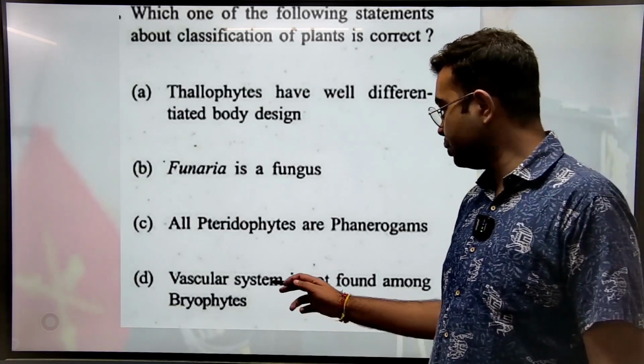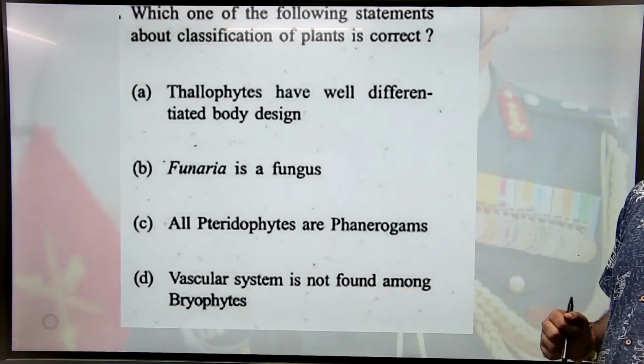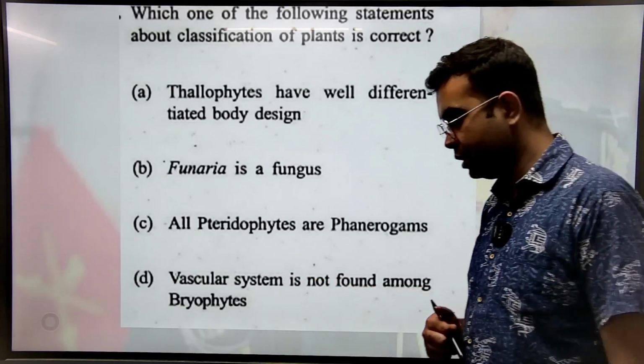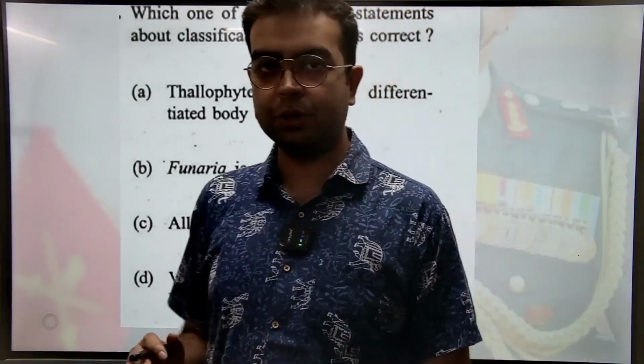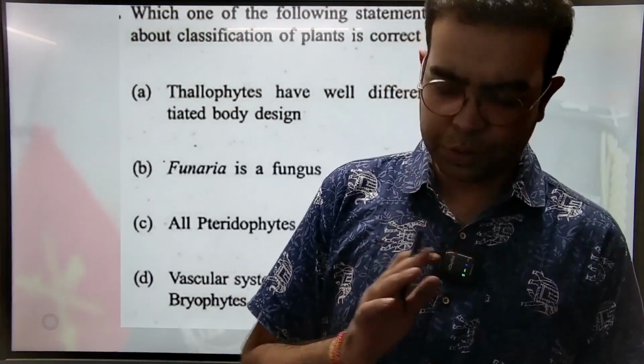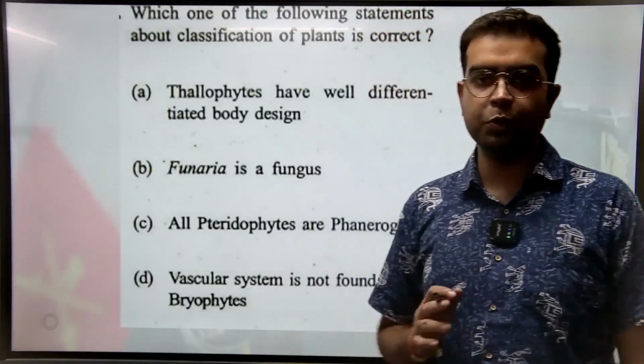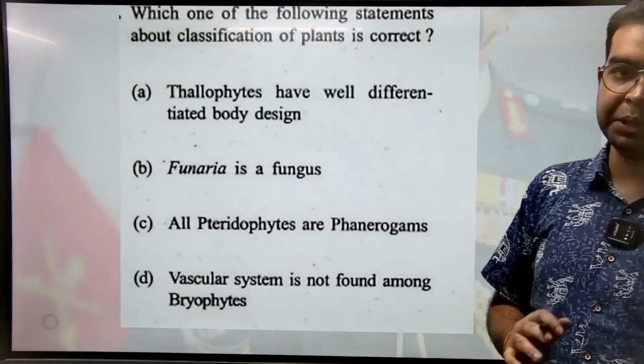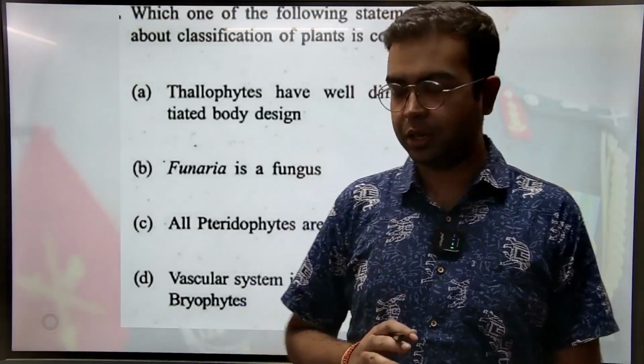Last one. Vascular system is not found among bryophytes. This is correct. Bryophytes में vascular system नहीं होता. Vascular system is first observed in pteridophytes. That too not proper. Proper आपको मिलेगा जिम्नोस्पर्म, एंजियोस्पर्म तक जाके आपको proper xylem और phloem दिखता है.